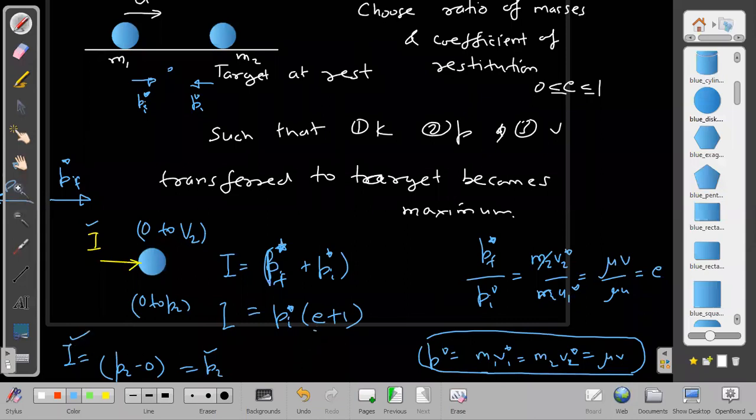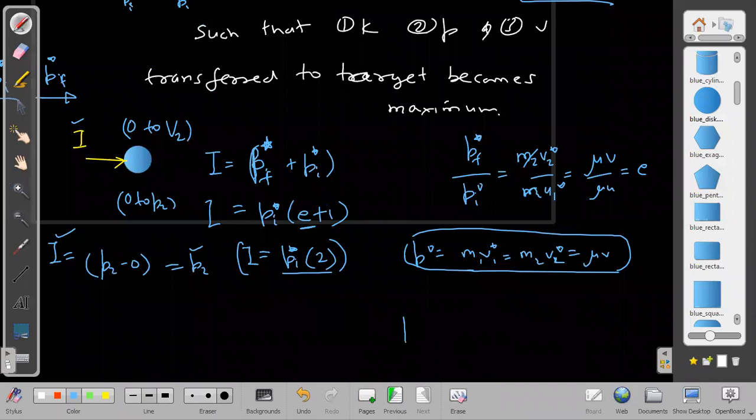Impulse will be maximum when I can keep E as 1. I told you, take any values from 0 to 1. If I keep it as 1, then what is the maximum possible transfer of momentum? For elastic collision, it will be the maximum possible transfer, and that will become P initial star into 2. That is the momentum transfer which is maximum possible, right? I chose E as 1, but I want another thing now. I want P initial star also to be maximum. How can I make P initial star maximum?